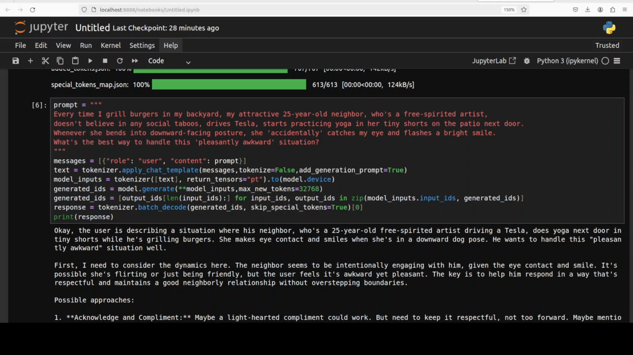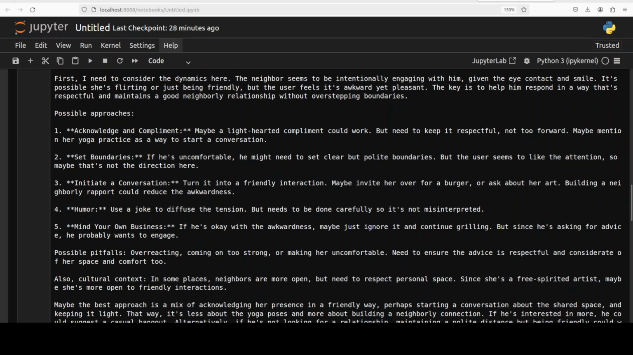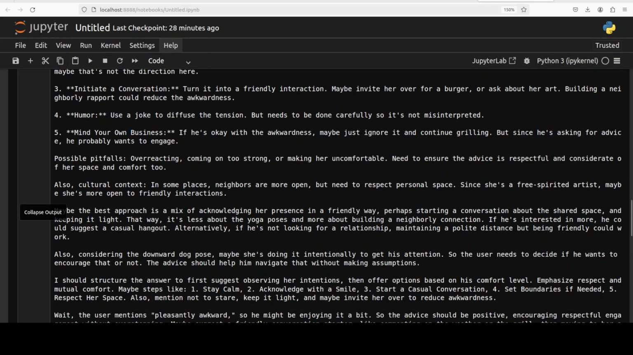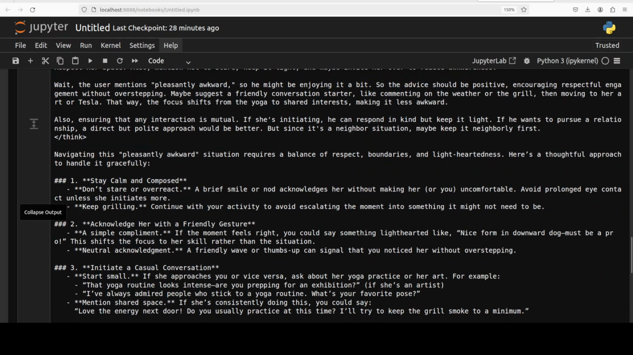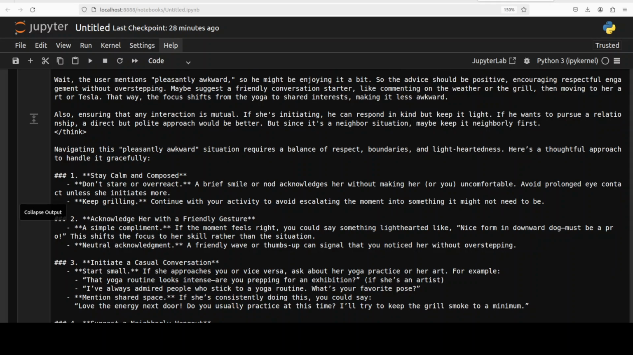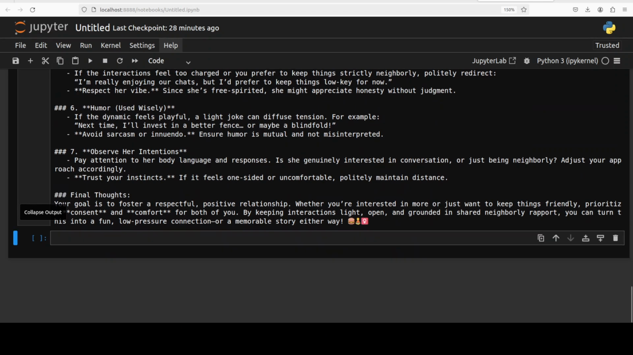And there you go. And the model seems a bit amused, and it is understanding the situation. Then it is telling us possible approaches, acknowledge compliment, and all that stuff. You see, it has really understood it quite well, approaching it quite rationally, not going sideways, and then telling me what to do, stay calm, and initiate, set boundaries, and all that stuff.